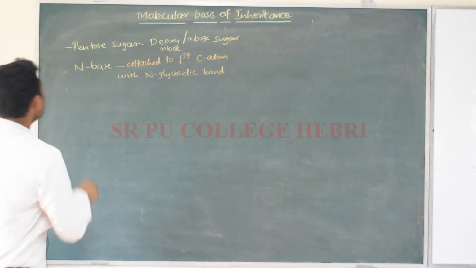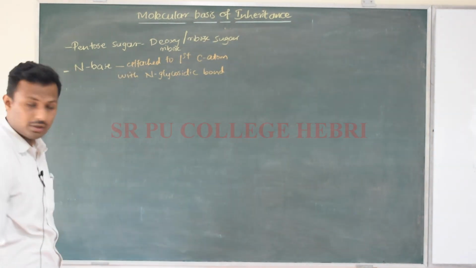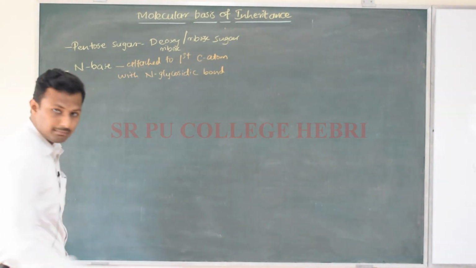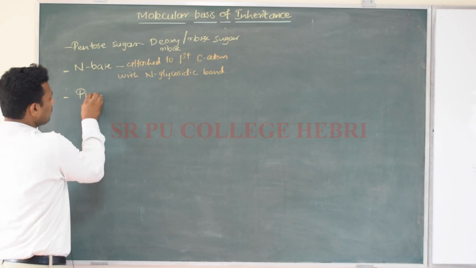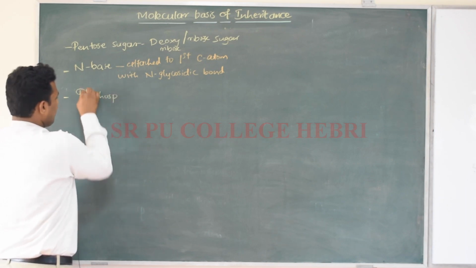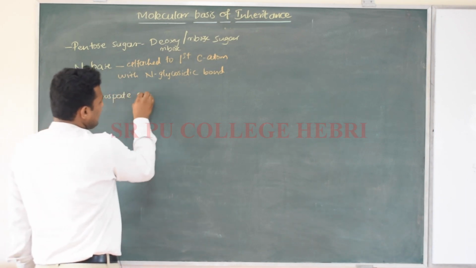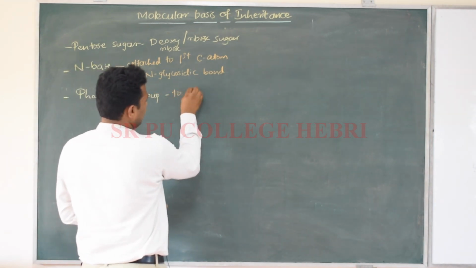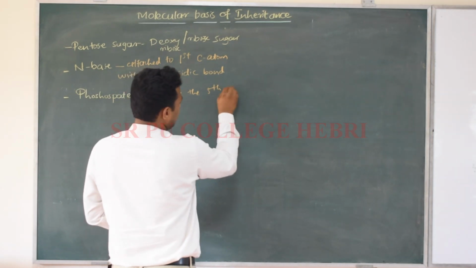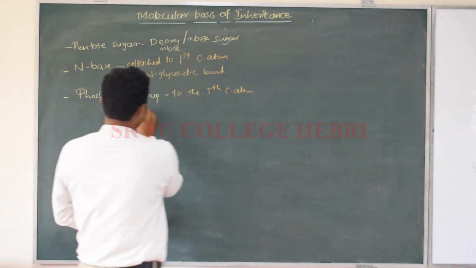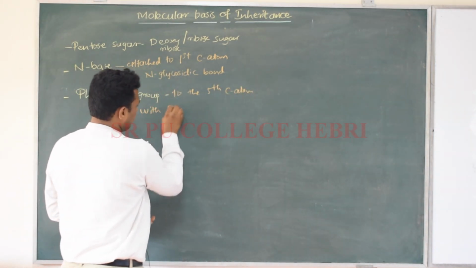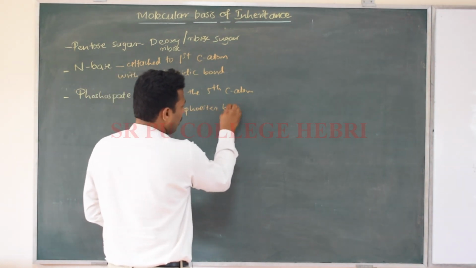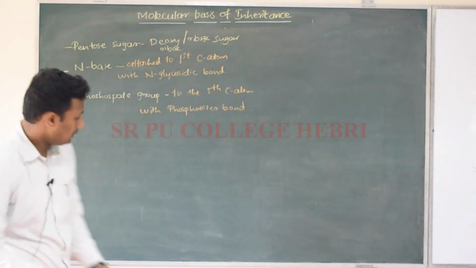And the third component of any nucleic acid is what? The third component is nothing but the phosphate group. The phosphate group is attached to the fifth carbon atom with which bond? With phosphoester bond, right?